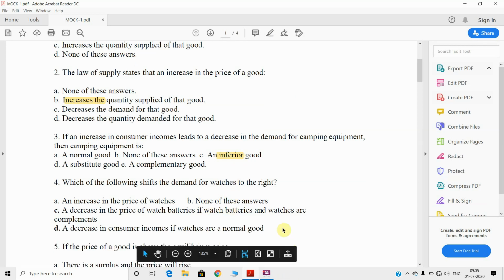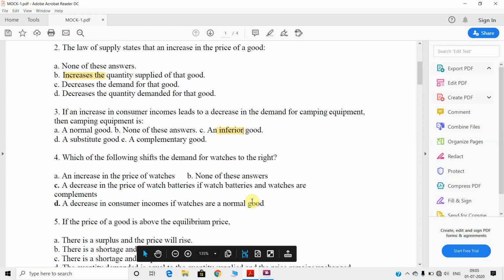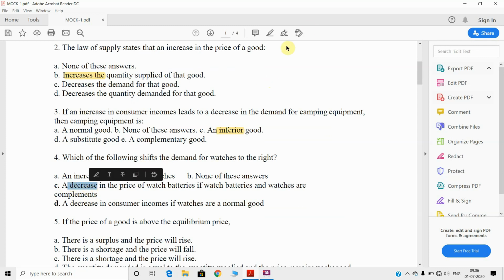Then come to the next question: which of the following shifts demand for watches to the right? So the answer will be C: a decrease in the price of watch batteries, if the watch batteries and watches are complements.